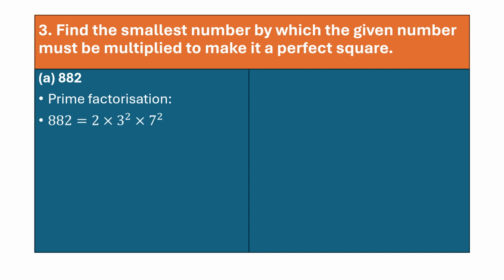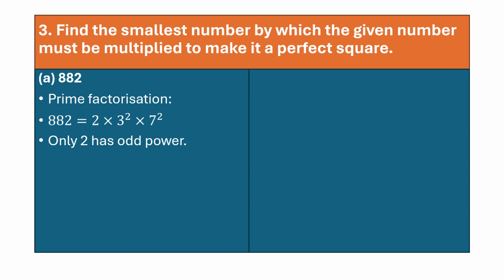Now you have to find out the factors. Now 882, you have to do the prime factorization. Students, if you are finding it difficult how to do the prime factorization, request that you message on the comment box. You can even message it in detail that if you need help, I will definitely be making the video related to prime factorization and help you to explain step by step.